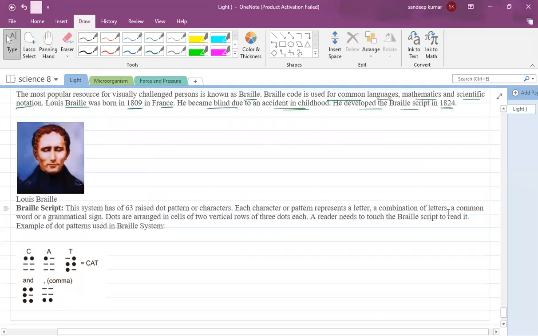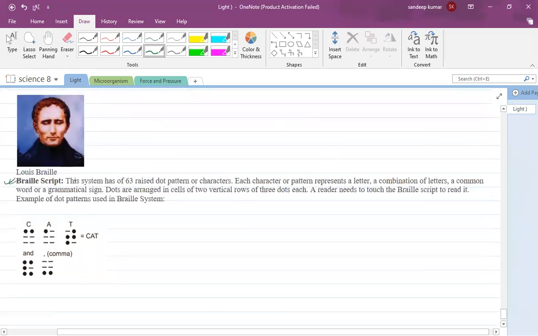Here is the Braille script. This is a diagram of Louis Braille. This system has 63 raised dot patterns or characters. These characters or patterns represent a letter, a combination of letters, a common word, or a grammatical sign. Dots are arranged in cells of 2 vertical rows of 3 dots each, and the reader needs to touch the Braille script to read it.